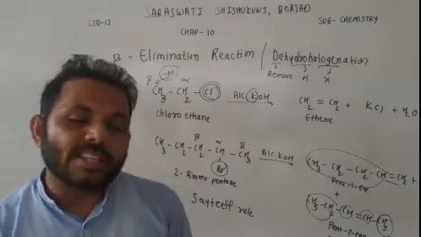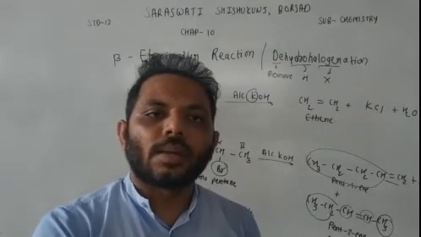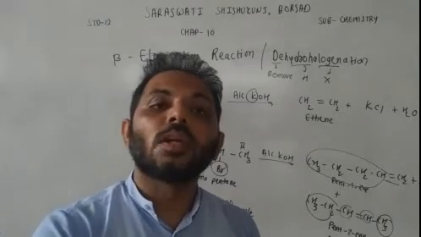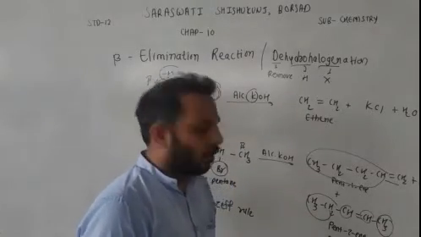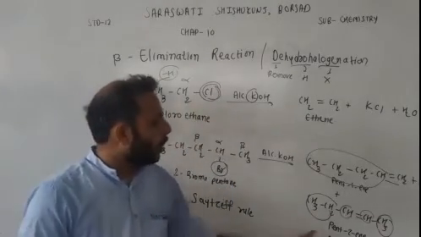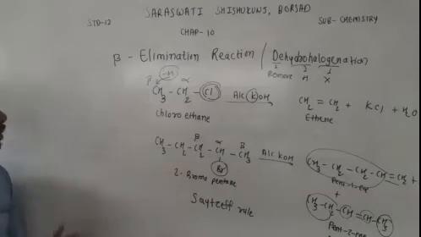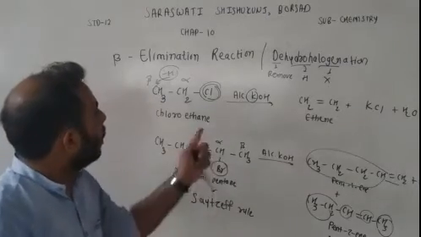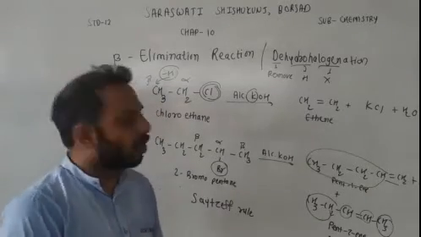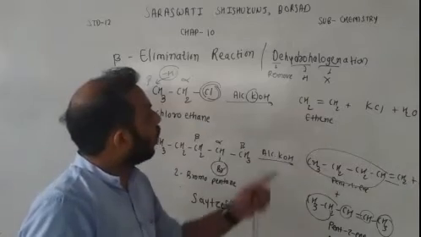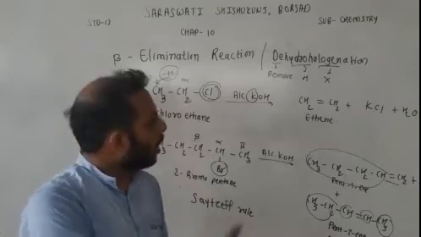Again, so what is Saytzeff rule? Saytzeff rule is, in an alkene, the carbons which are double bonded, if they have more alkyl groups, then that is the major product. So according to Saytzeff rule, pent-2-ene is the major product. Okay. So this is all about beta elimination or dehydrohalogenation. Okay. So in exam, if they ask to write a note on beta elimination, you are supposed to write both these reactions. In case of beta elimination, they can also ask to write a note on dehydrohalogenation. So the answer will be the same.